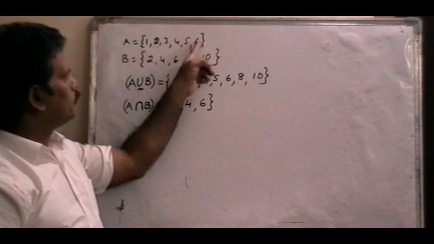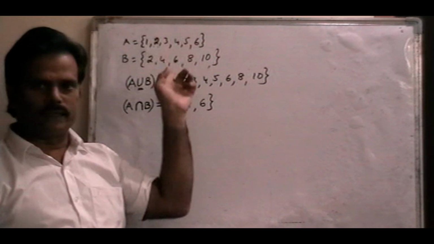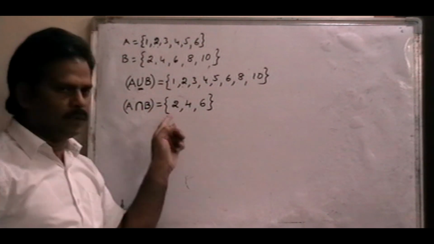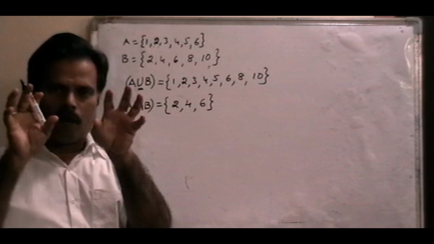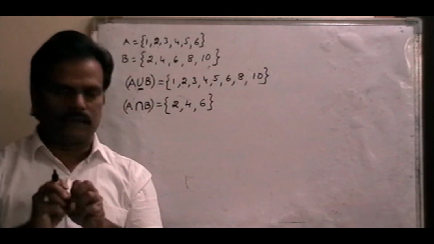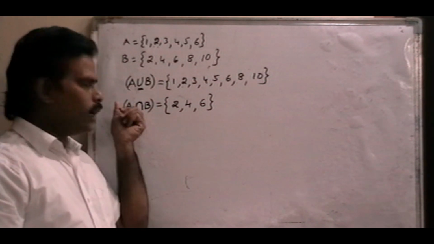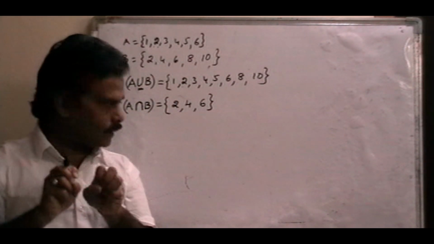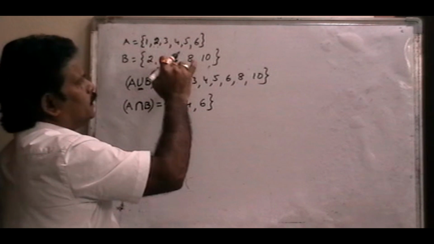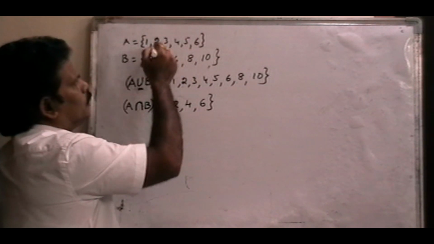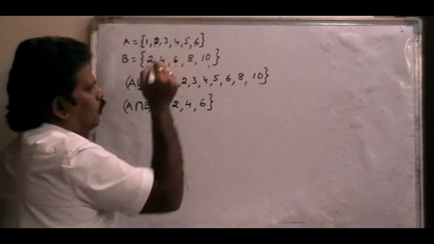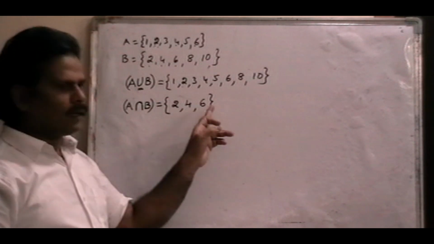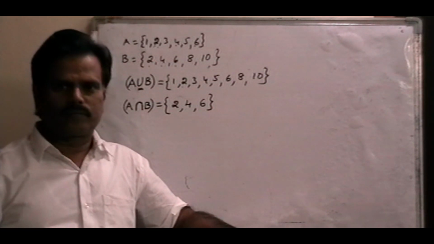Only 2, 4, 6 are the common elements of these two sets. A intersection B means only the common elements of the given two sets, right?